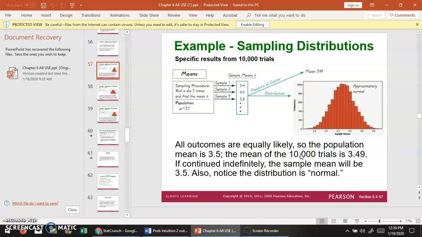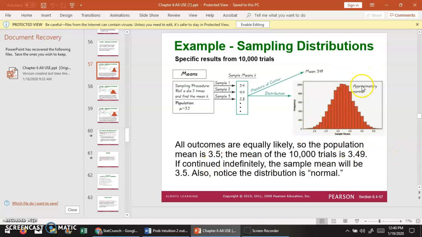We could calculate that because each outcome from 1 through 6, each has the probability of 1/6, and then we can calculate the sum of x times p of x, or we could actually put 1 through 6 into list 1, put 1/6 into list 2, and then do the 1-var stats. So that's going to give us a mean of 3.5.